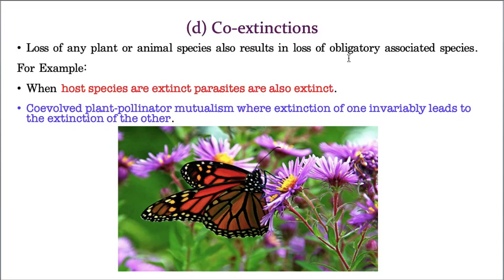And in that coexistence, some of the species are obligatory, that means they 100% need that particular host. So for that I brought two examples. Host species are extinct if parasites are also extinct. That means if a plant is gone, the host, many parasites are also gone. For example, if you remove this particular plant, that means one species, and depending upon that, these insects are also gone, because most of these insects are honey dwelling, that means nectar dwelling. So if they don't get honey, they definitely will be lost. All these insects, without food they will die.